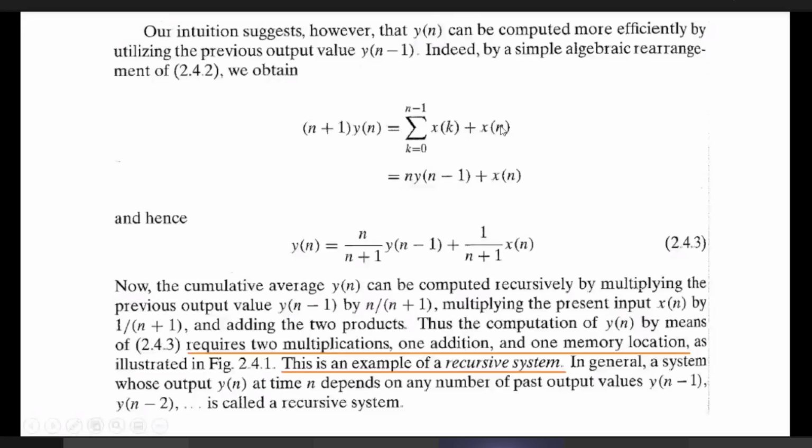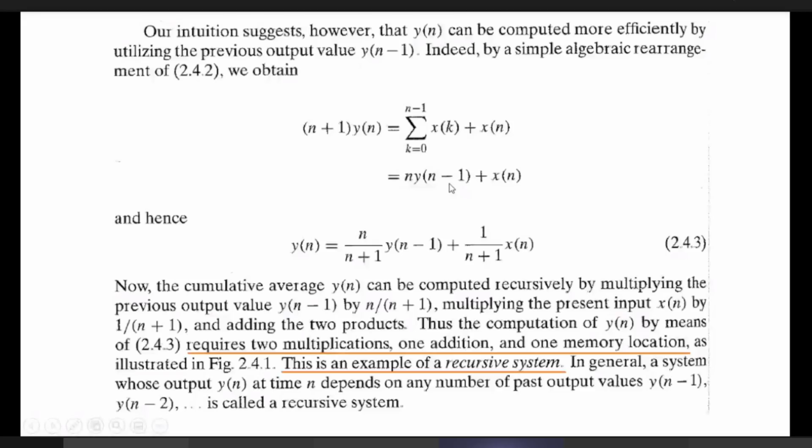This summation can be related to the average of the signal considering only the past values, calculated at n equal to n minus 1.